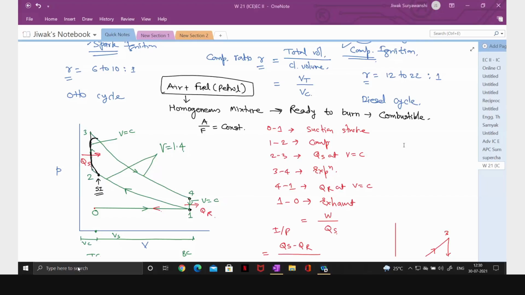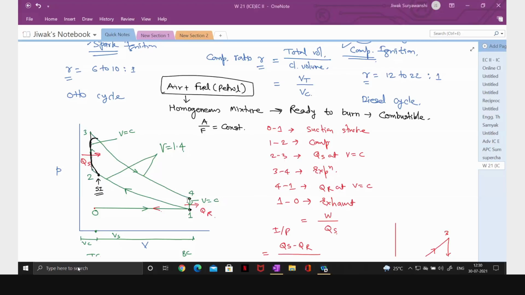Then, at point 4, when the expansion has happened, after that it will slightly increase. See, that is the dead center, the bottom dead center. Before that, when it is going towards BC, it will increase, and then after that expansion, exhaust will happen, so it will slightly decrease at that point.